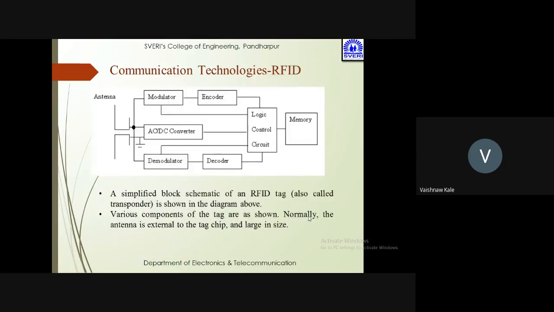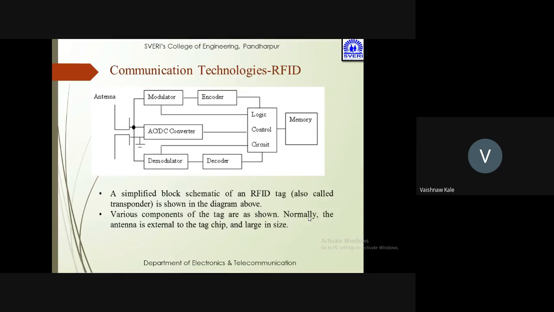This is the RFID tag, which has the block diagram. It has an antenna. Obviously, the tag is with the antenna. Then there is one section for transmission, that is modulator, encoder, logic control circuit, and memory. Whereas the other one is a demodulator, decoder, logic control circuit, and memory. And in between, you do have A to D and D to A converter, that is analog to digital converter and digital to analog converter.